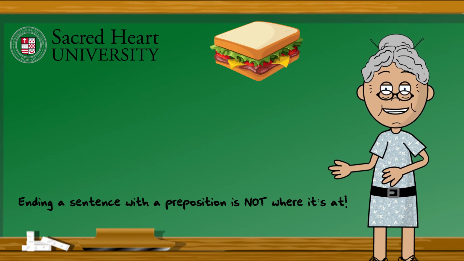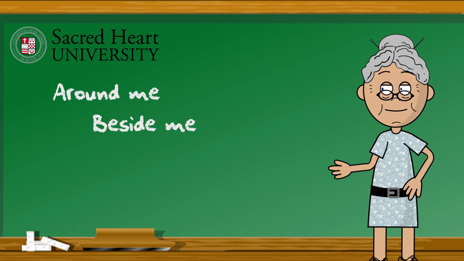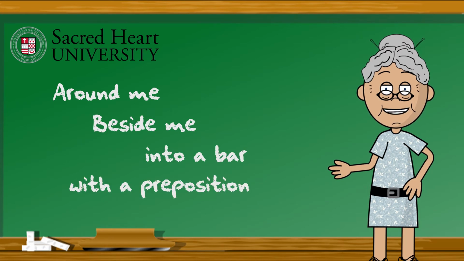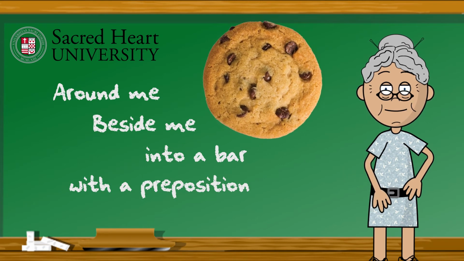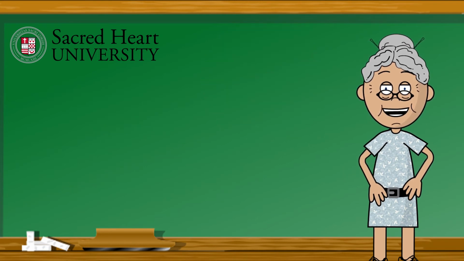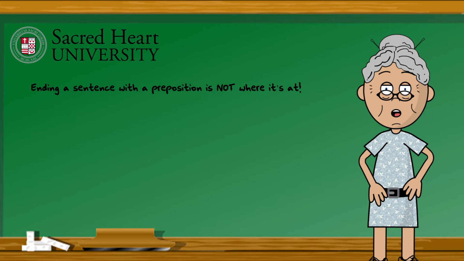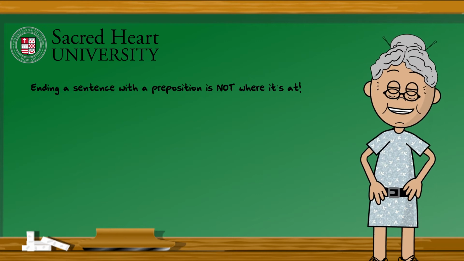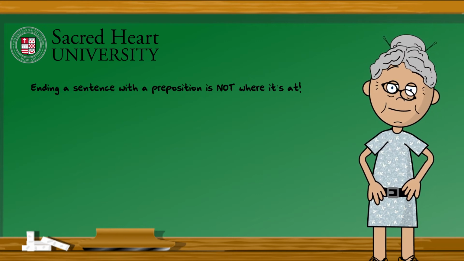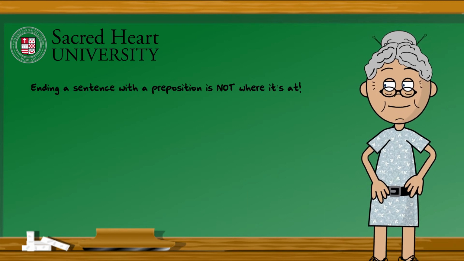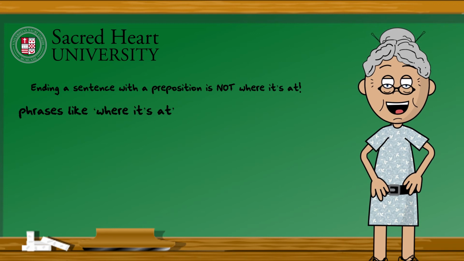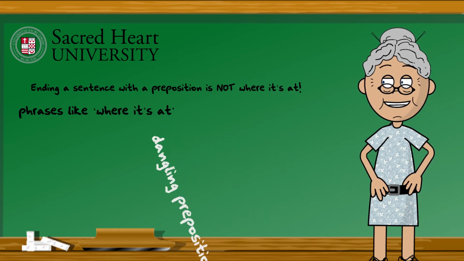Now, if you said around me, beside me, into a bar, and with a preposition, have a cookie, you found the prepositional phrases. Now, did you get the joke in the last example? Ending a sentence with a preposition is not where it's at. Lots of fussy old grammarians like Grandma Granny and maybe your high school English teacher object to ending sentences with prepositions that don't have a noun phrase object. Some people call phrases like where it's at dangling prepositions.